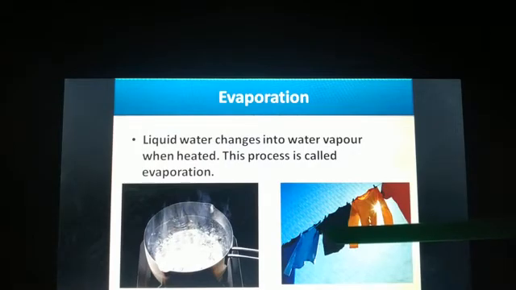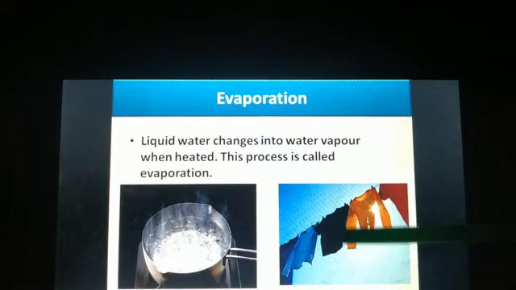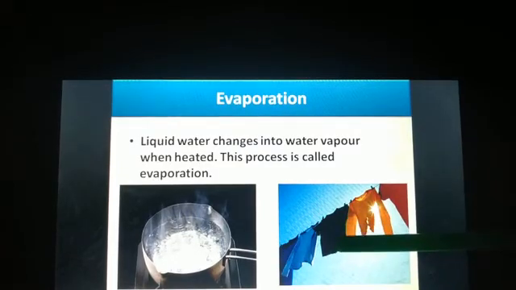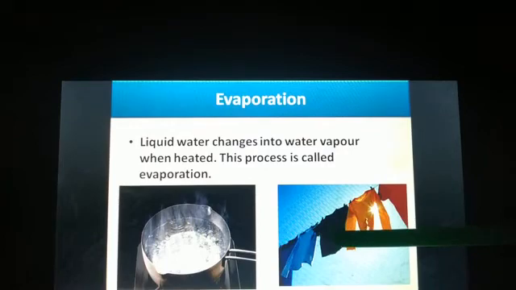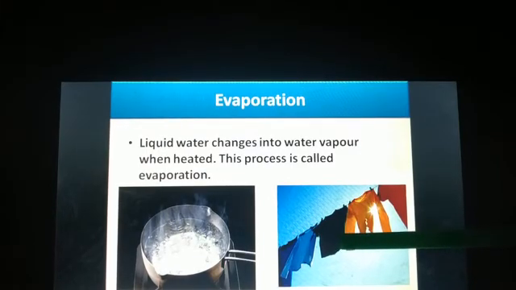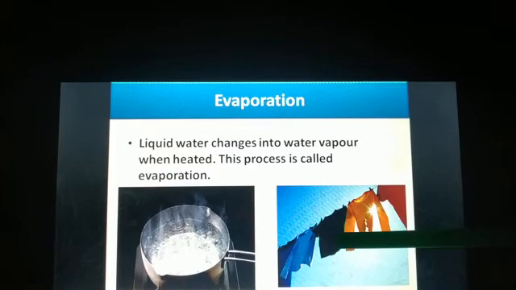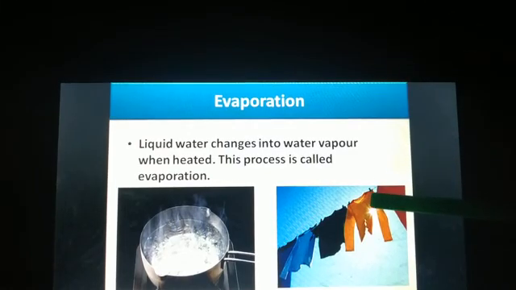Another example is drying of wet cloth outside in the sun. By evaporation, the clothes dry up. Evaporation is faster during sunny days and when the wind is blowing very fast. And in the sea, the water which is present gets evaporated, and because of that we get salt. So we can obtain salt from sea water by evaporation.